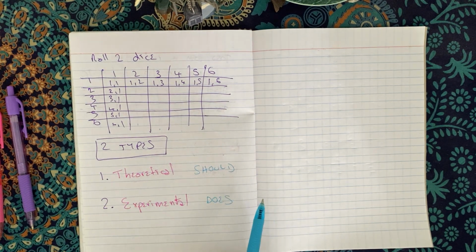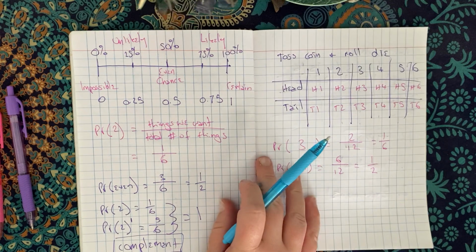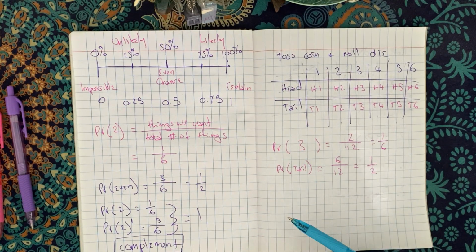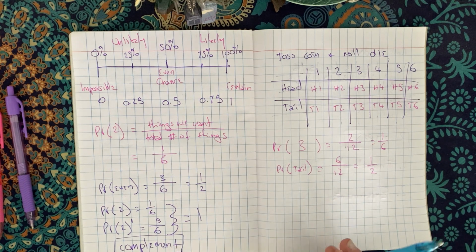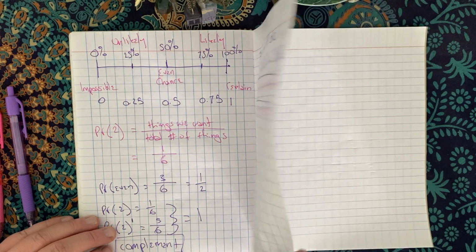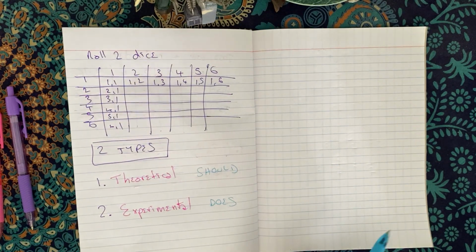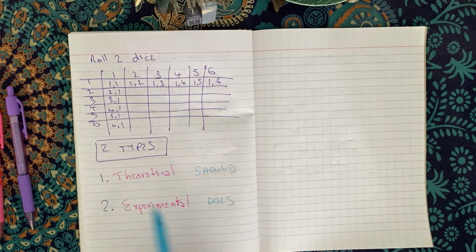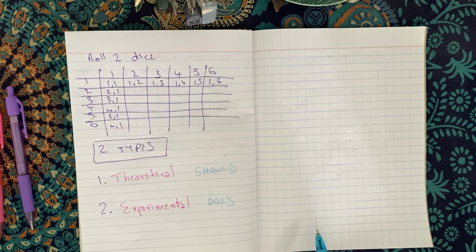So theoretically, let's go back to this example. Theoretically, if I toss a coin and roll a die, I should get a 3 1/6 of the time. But if I actually do that experiment, there's no guarantee that that's actually going to happen because, well, life is not as predictable as we might like it to be. So it means that we should roughly get that. I mean, if I toss a coin 20 times in a row, I could get 20 tails, but that is very, very unlikely. But it is absolutely possible because experimental probability does not always match theoretical probability.